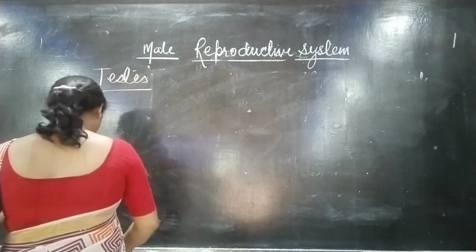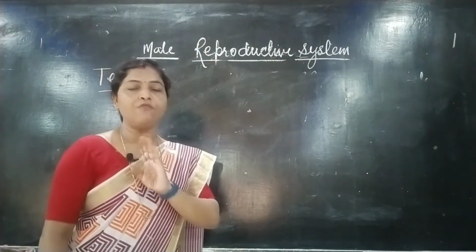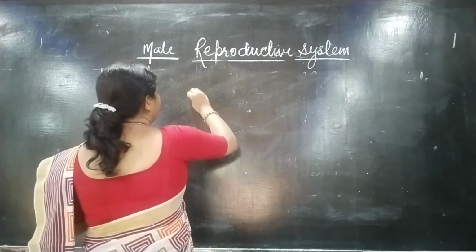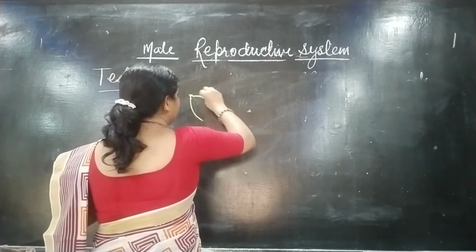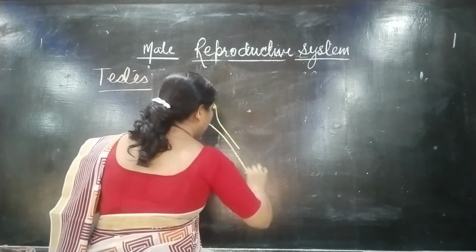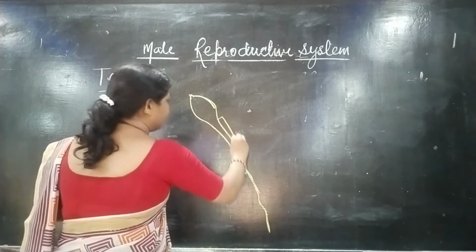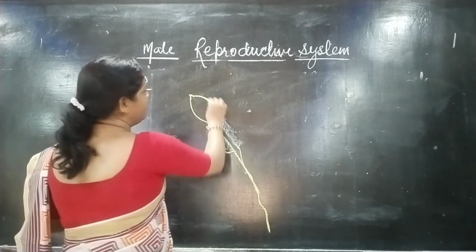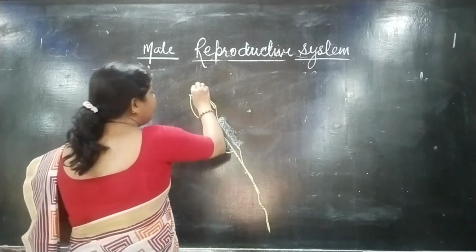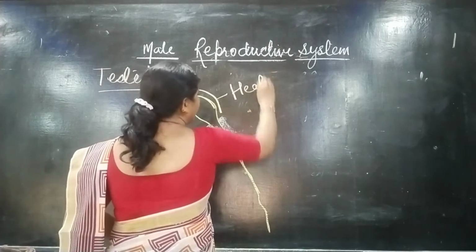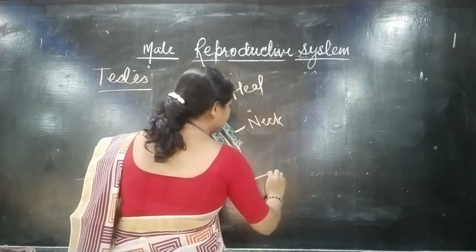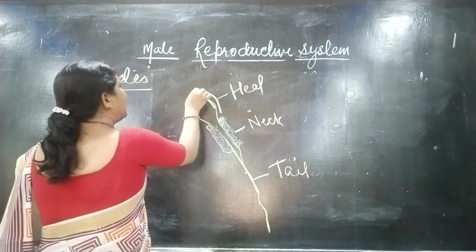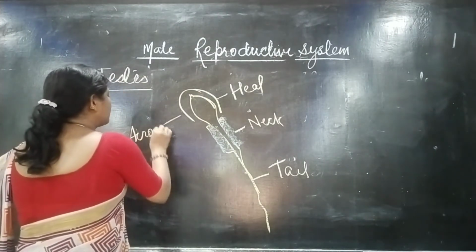But when we are talking about the male reproductive system, we need to know the structure and function of sperm. If we see properly, the sperm structure is like this. They have a head region, a neck region, and a tail. These are the three regions found in sperm. This head part is known as the acrosome.